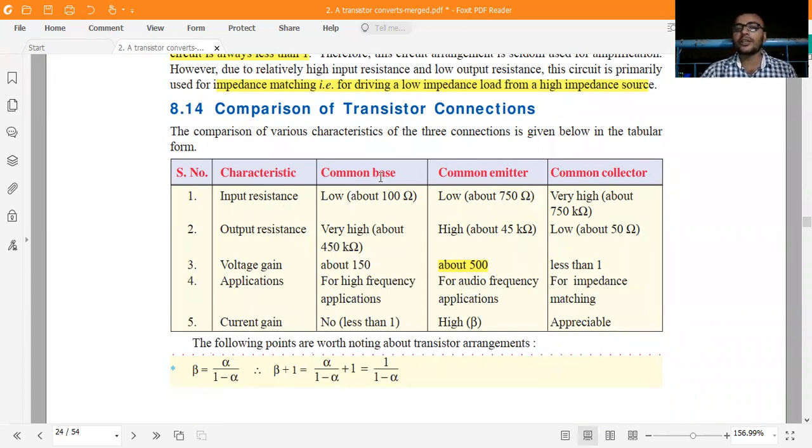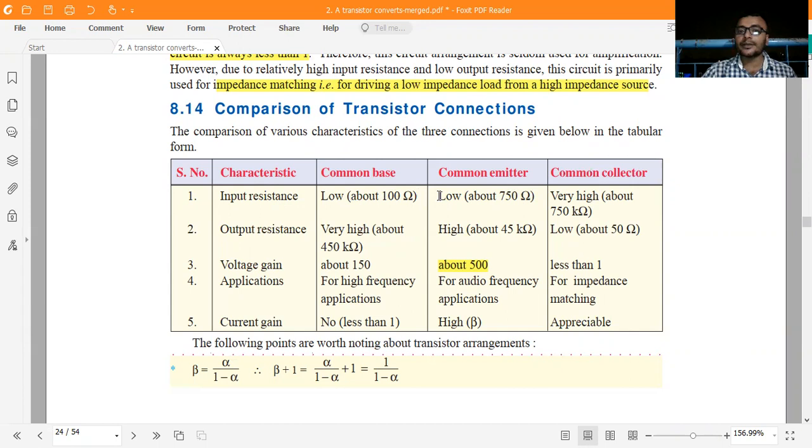This is the common base, this is the common emitter, and this is the common collector. What about input impedance? Input impedance is low in the common base, slightly higher in the common emitter, and very high in the common collector. Since input impedance is low in common base, we get the maximum current, the IE current.